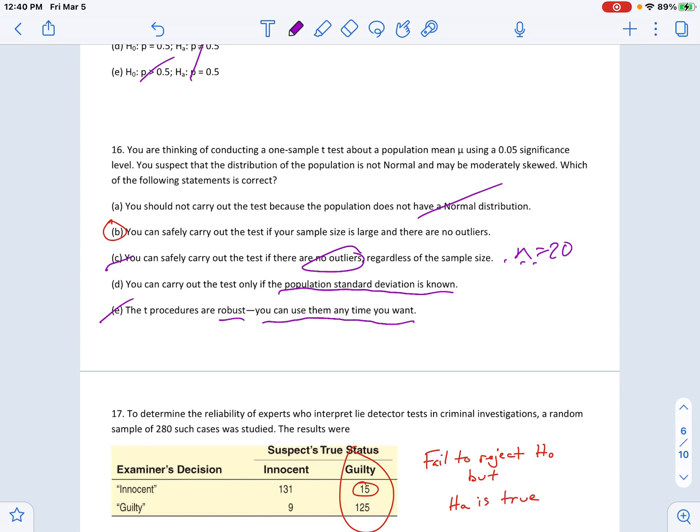The reason why I don't like B, you can safely carry out the test if your sample size is large. That's kind of assuming greater than or equal to 30, okay? And there's no outliers. The reason I don't like this is the and, okay? You could have a sample size greater than 30 and have outliers and it'd still be good. So that I don't like. So just kind of like, let's cross that out. Probably change this for next year. You can safely carry out the test if your sample size is large or greater than 30. That's the best answer here.